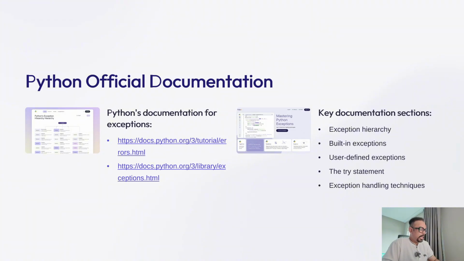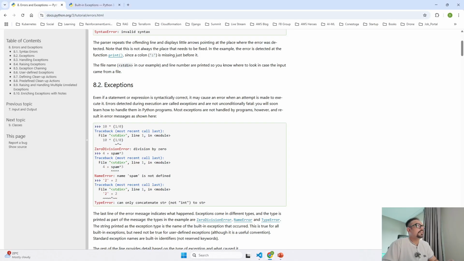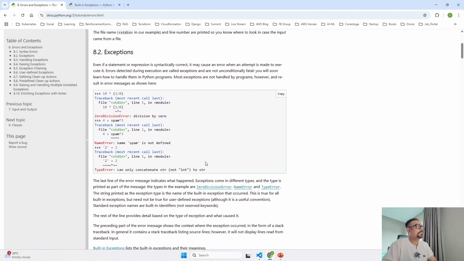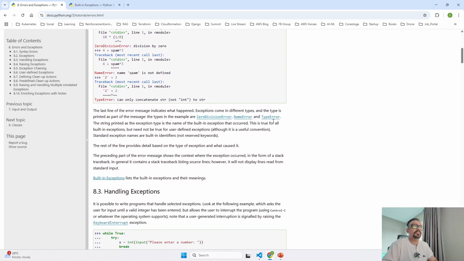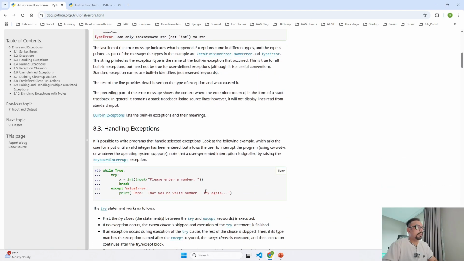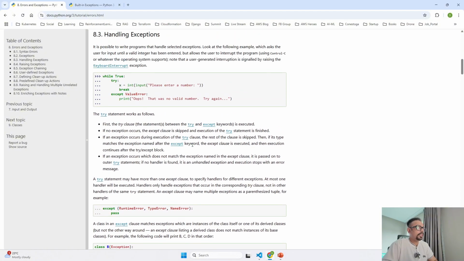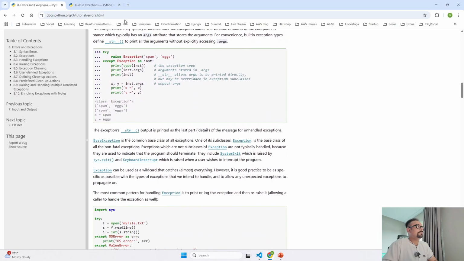So as we have understood each and every part of it, now let's talk about the official documentation that you should go through. Over here, you can see the first one is exceptions, where it is going to talk about what the different types of exceptions are, as I explained with the examples. It is also going to talk about how you can handle the exceptions and how you can create your own exceptions.